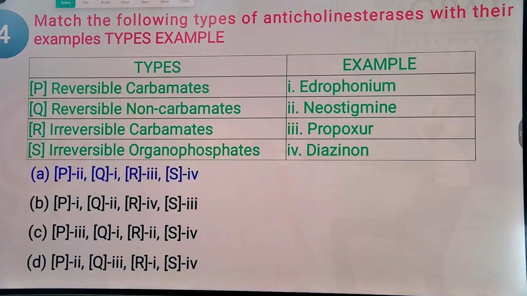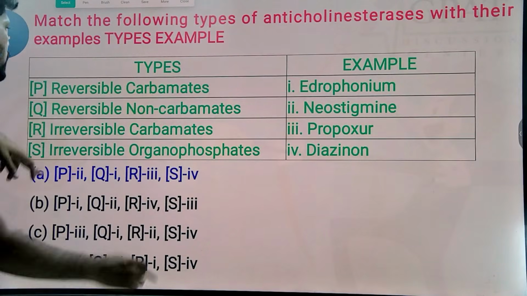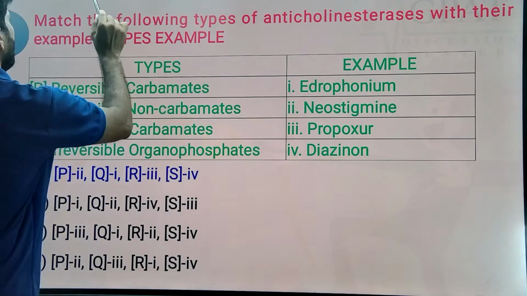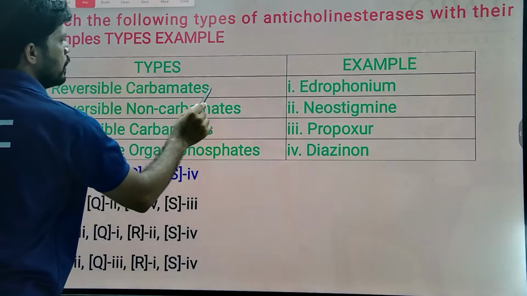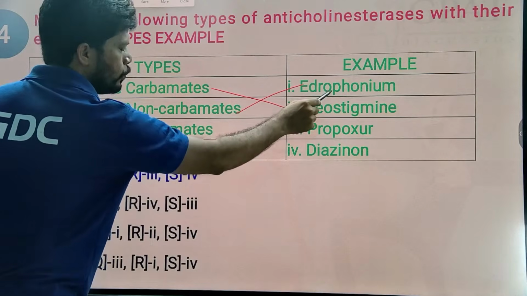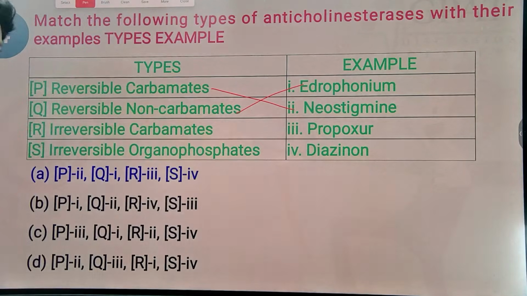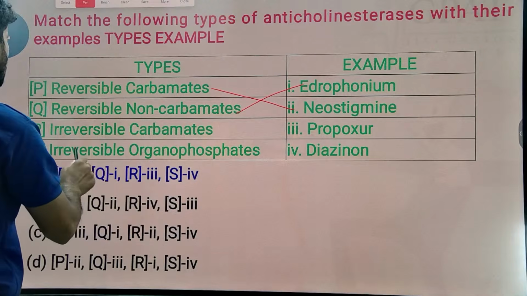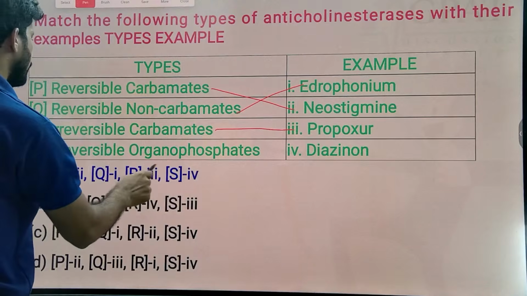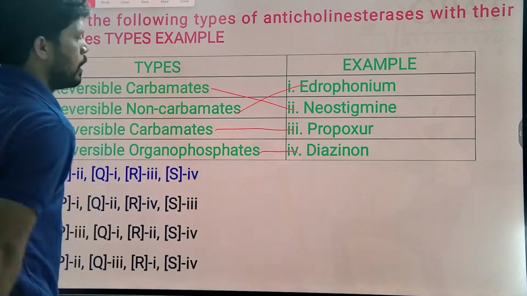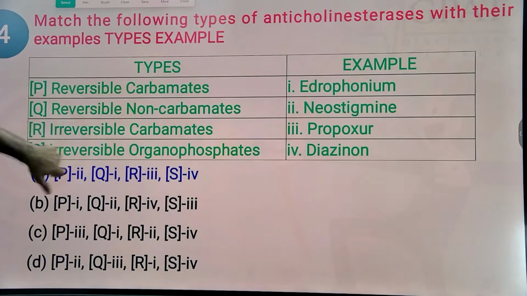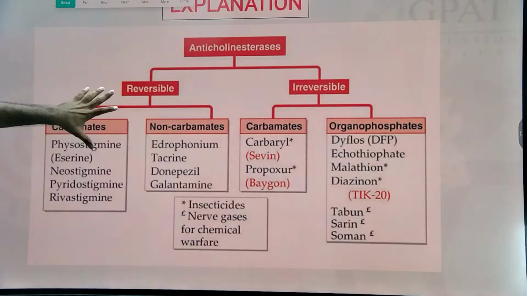So the answer is simply option A. P, reversible carbamates, neostigmine; Q, reversible non-carbamates, edrophonium, a diagnostic agent for myasthenia gravis; R3, irreversible carbamates, propoxur; and S4, irreversible organophosphorus compound, diazinon. The answer is option A. So here is the explanation with the classification.